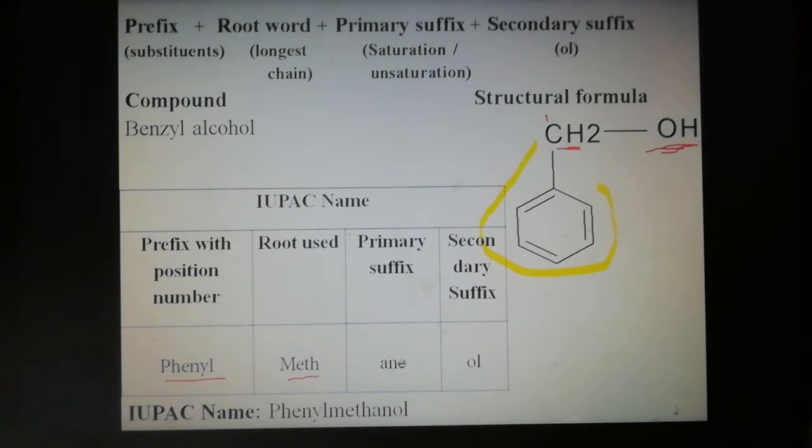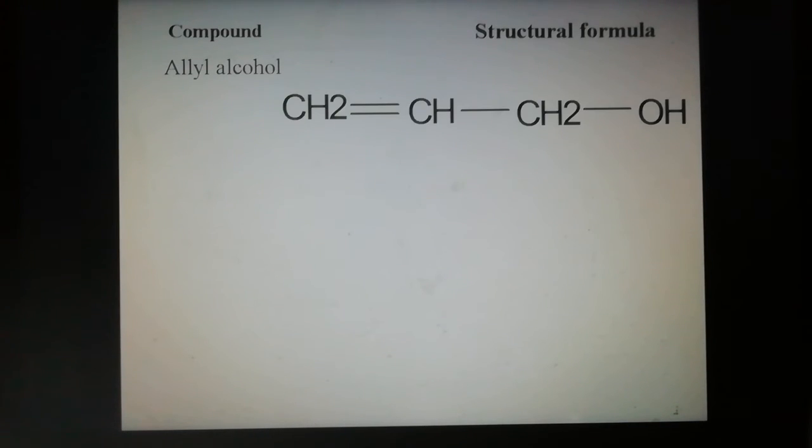Then the next compound, allyl alcohol. Now I name the allyl alcohol. The structural formula of allyl alcohol is shown: CH2=CH-CH2OH. Students, the basic rule to name an organic compound: first, select the continuous chain of carbon atoms containing the hydroxyl functional group. This is the chain containing the hydroxyl functional group.